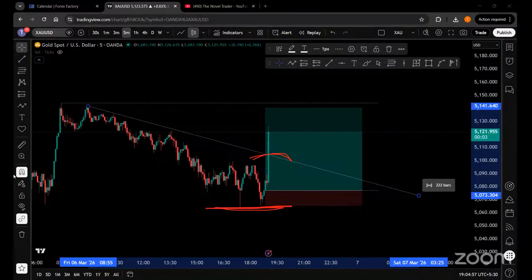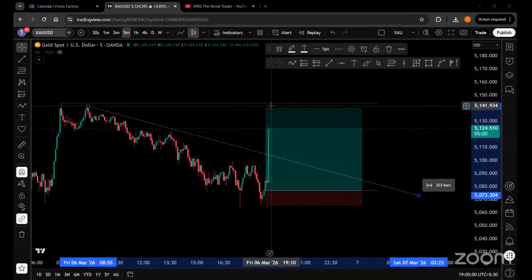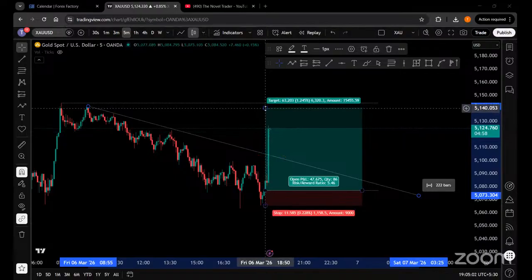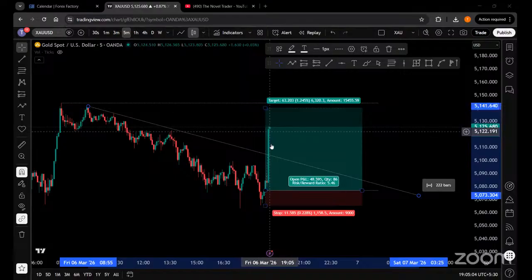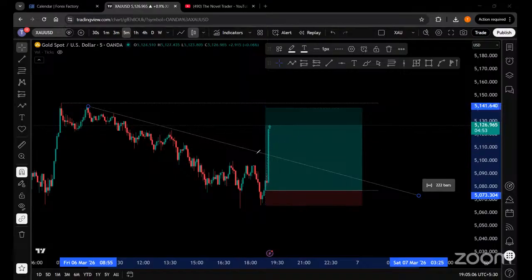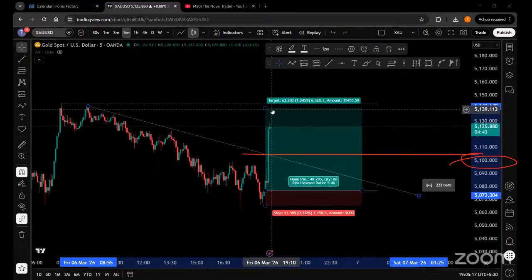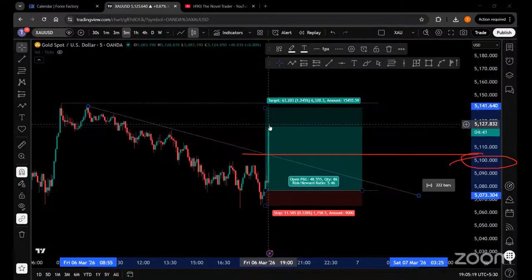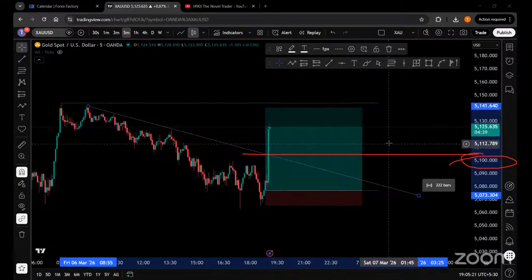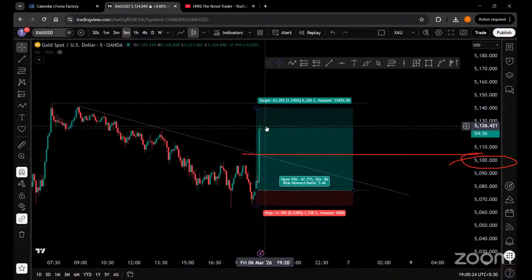So already we have captured a lot of pips, and the market is still flourishing towards the upside. I would suggest you keep the target till 5140, while putting your existing stop loss exactly at the level of 5100, so that you can exit with some profits. So let's wait and watch what is happening with the candle, whether we are able to get to the whole target, or we have to put a stop on the trading itself, because in a single candle we have caught this much volatility.